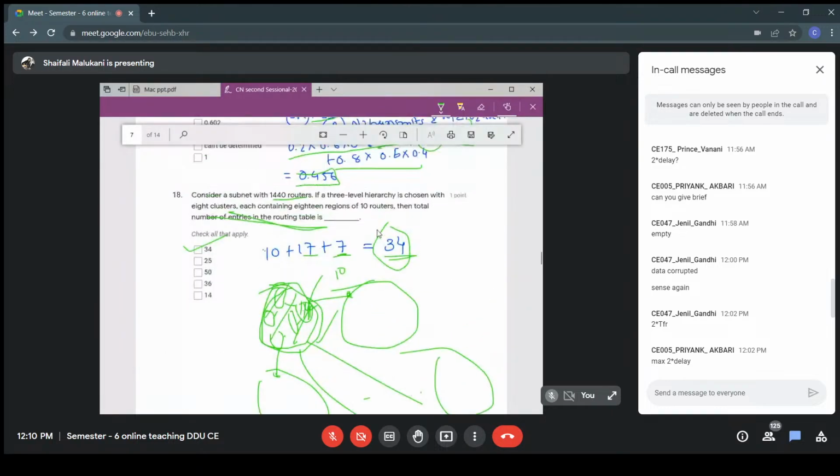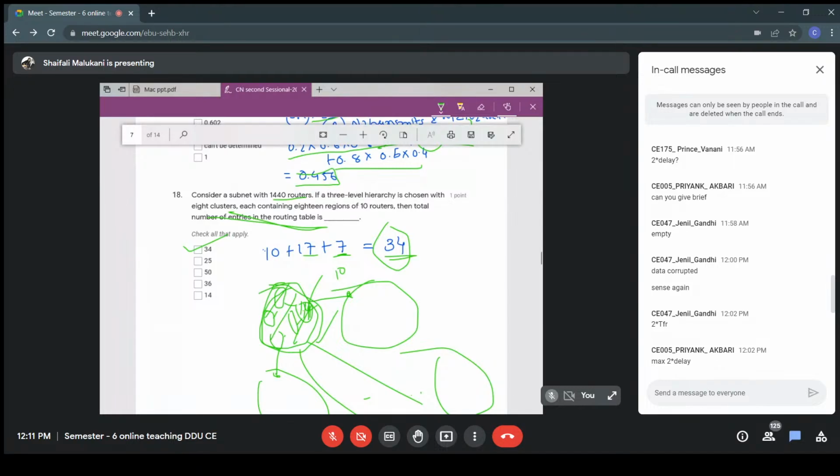Are you clear with this? This is also similar, just values are changed. This might have been discussed in the class. Are you clear with this? All the questions, now I think it is regarding UDP. So my portion is done. Are you comfortable with the paper? Any doubt? Any discussion you want to have?